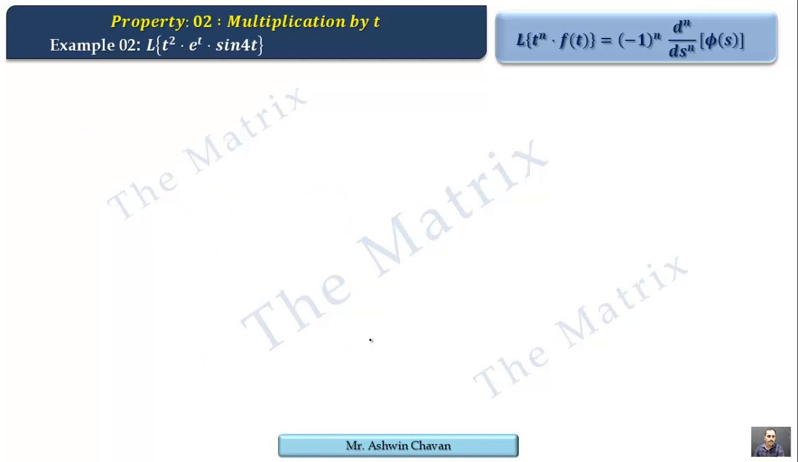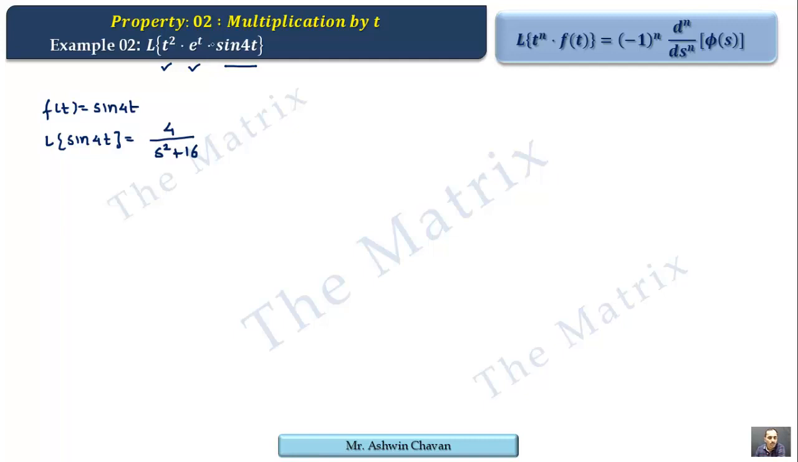Here is t square into e raised to t into sine 4t. So you can see here, this is our current property, that is t's property, that is t square. E raised to t is previous property, that is shifting theorem. So sine 4t is not a property, so we will start with sine 4t. Let f of t be the sine 4t. So Laplace of sine 4t is 4, that is a upon s square plus 4 square, that is 16.